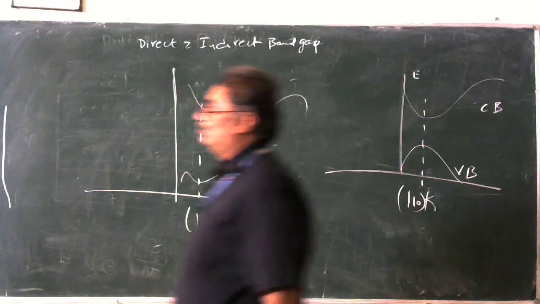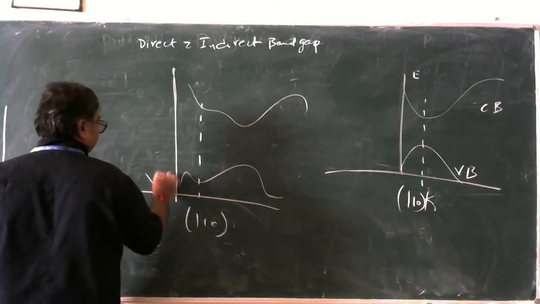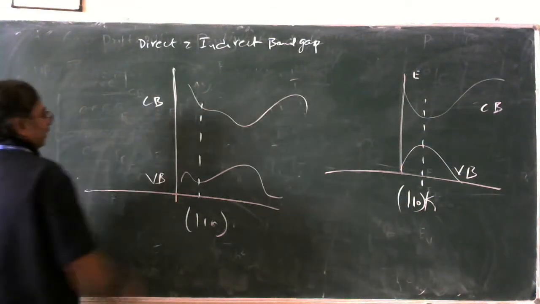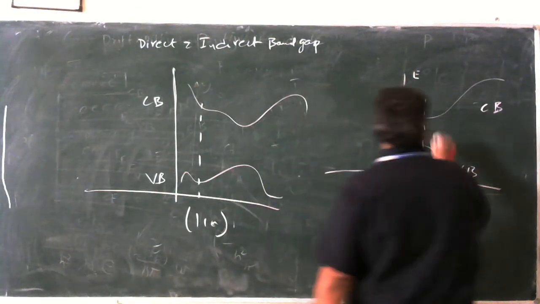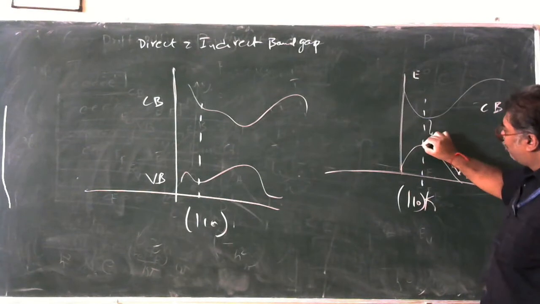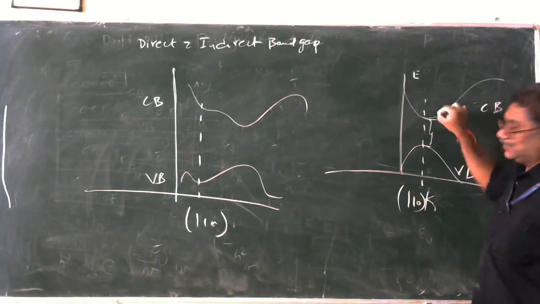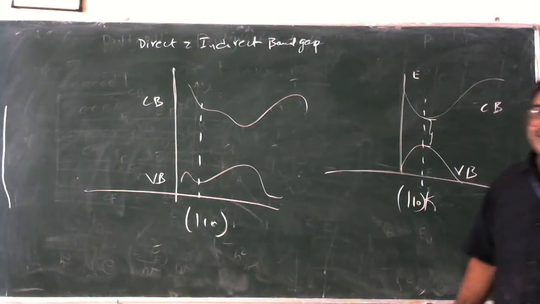Similarly, the same is the case here. What is the case here? This is your valence band and this is your conduction band. So what is the case? The case is very simple. Here there is a minimum distance between the top of the valence band and the bottom of the conduction band.